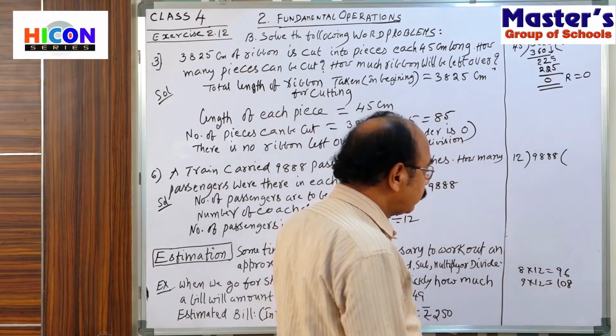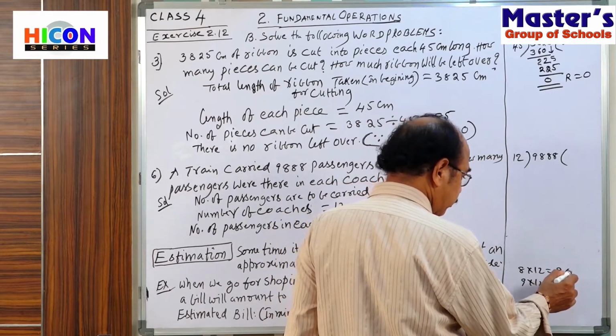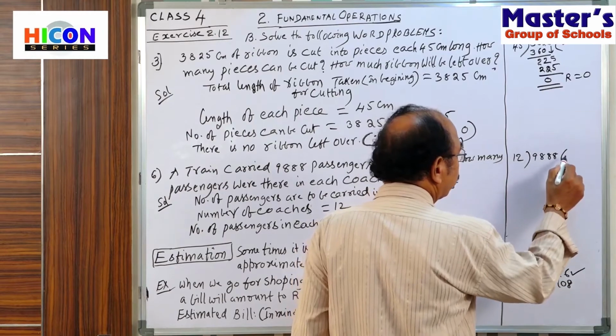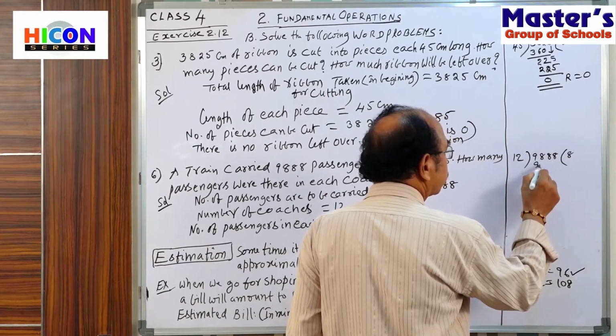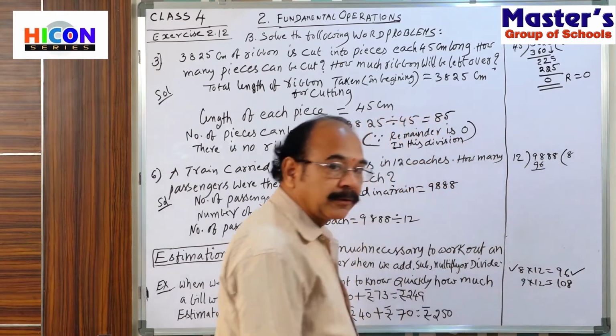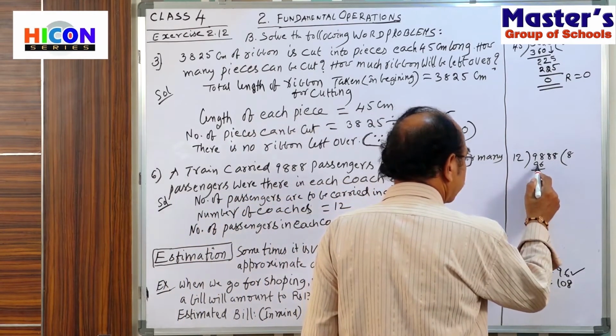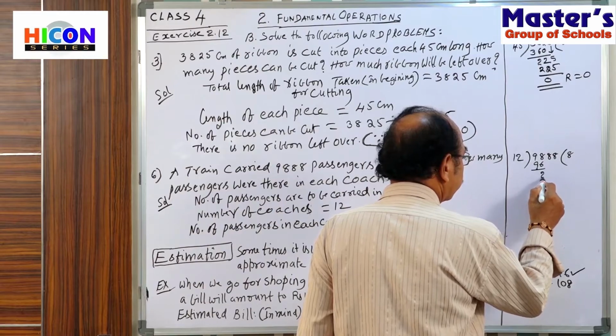This is a bigger number. That's why we take 8 times. 12 eights are 96. Remainder is 2.